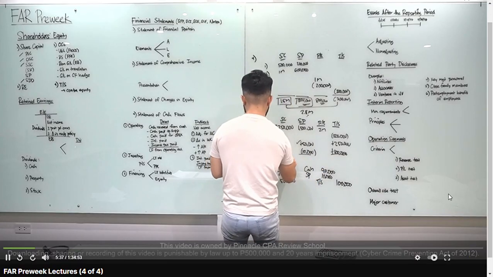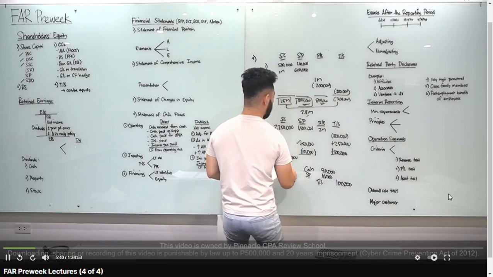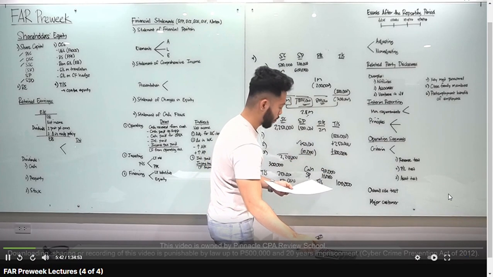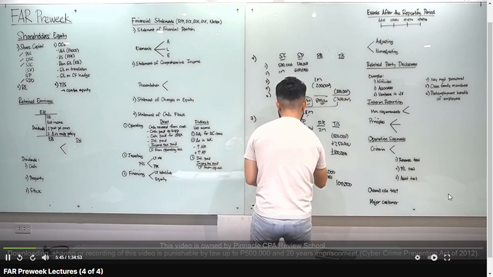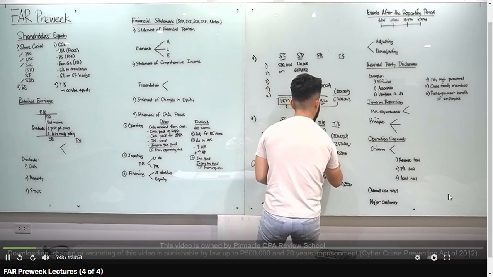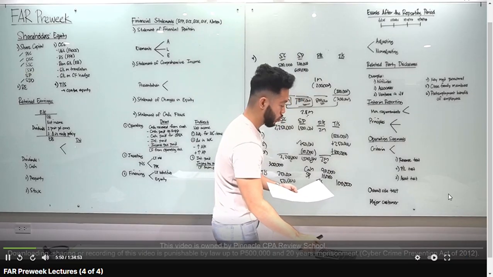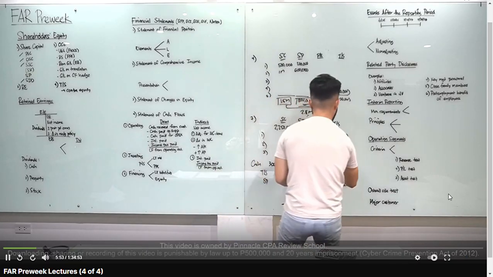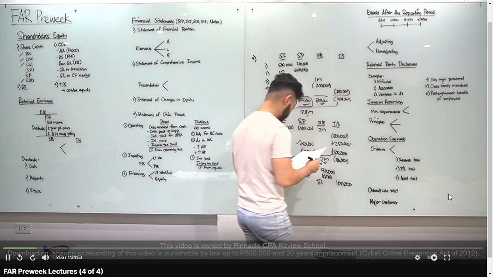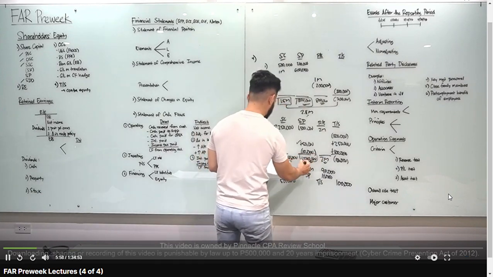Let's compute for the total. Share capital is 250,000. Share premium natin, 1.5 million. Plus 50, minus 10,000. You have 1,540,000. Retained earnings natin, 2 million. And then, treasury shares natin, 500,000. Minus 250, minus 100,000. You have negative 150,000. Question number 7. Total amount of share premium, 1,540,000, letter C.